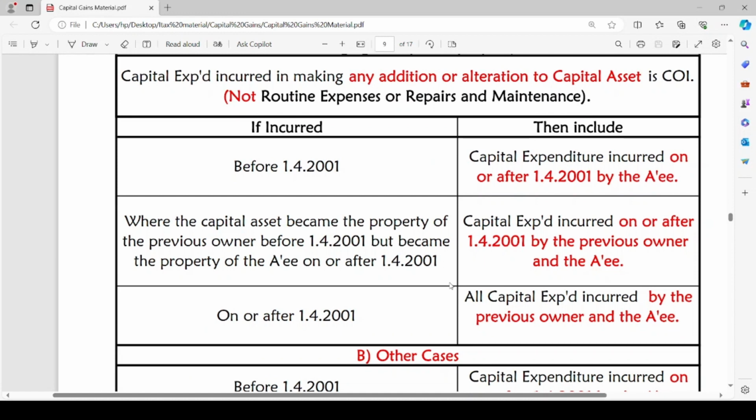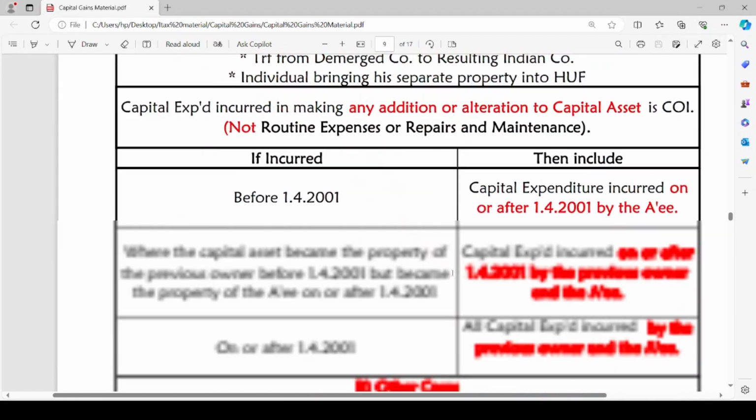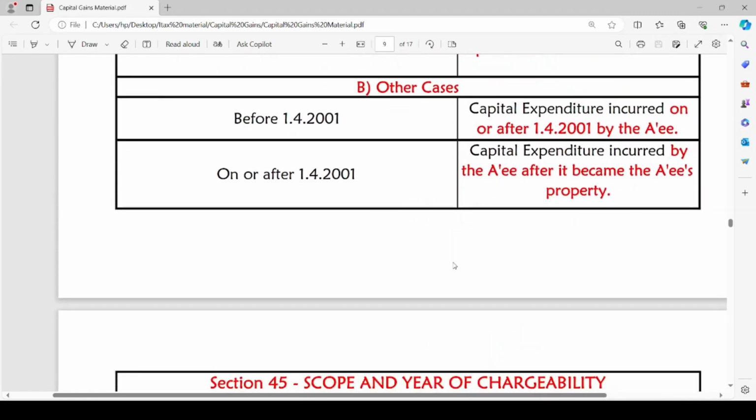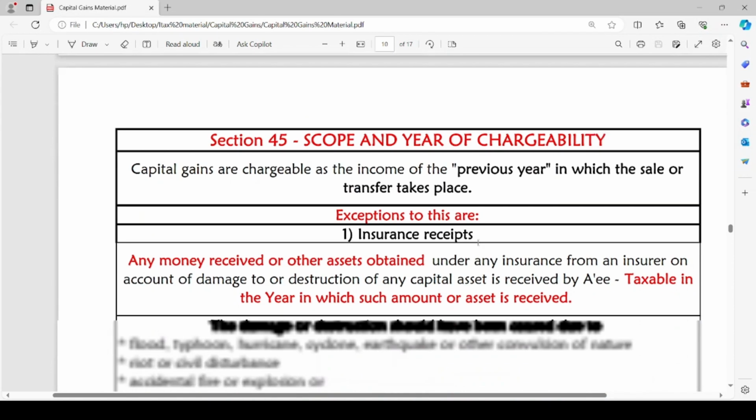Since the assessee has not paid any amount from his pocket during the acquisition of the asset, we are going to consider any cost of improvement incurred by the previous owner in these cases. But in case of other cases, whatever the capital expenditure incurred by the assessee will only be considered as cost on improvement while calculating the capital gains. I hope it is clear for you.